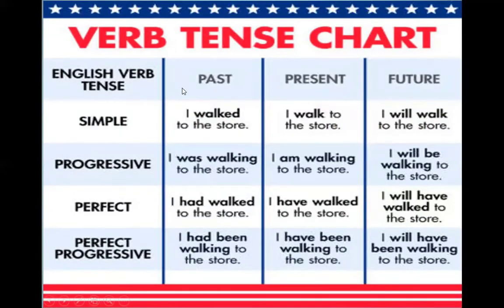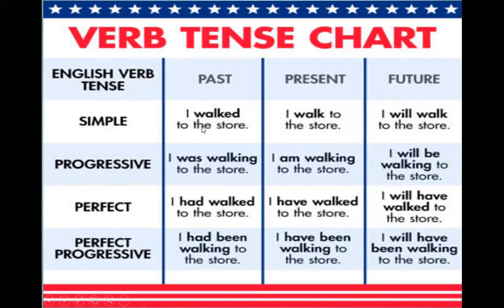So we have, as we said, the English verb tenses: past, present, and future. And each one has 4 other tenses. So we're going to say the past simple, as you see here, I walked to the store. Here we use the second conjugation of the verb, or the past tense, which is walked, adding ed to the verb walk, because we are talking about the past simple.